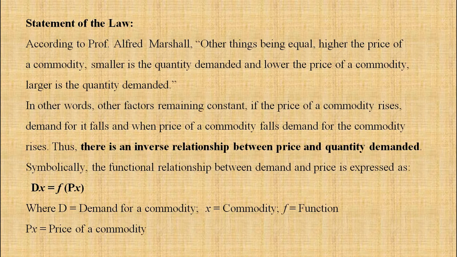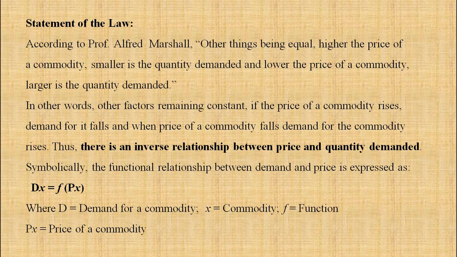So there is an inverse relationship between price and quantity demanded. This is again very important in individual demand, in market demand. I told you the same here. There is an inverse relationship between price and quantity demanded. This can be asked for true or false.